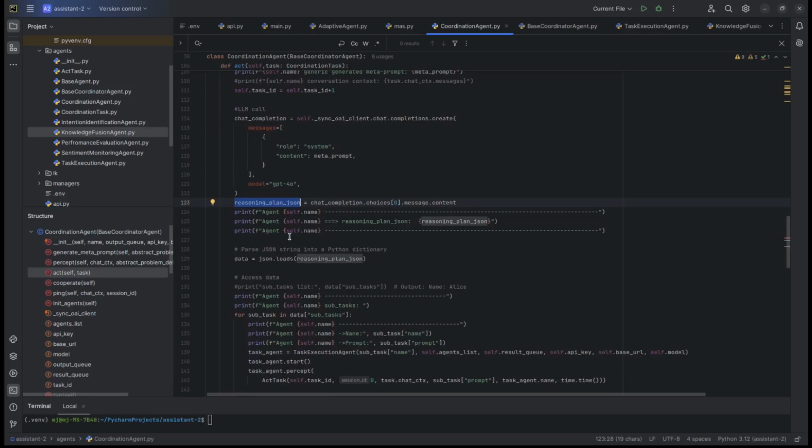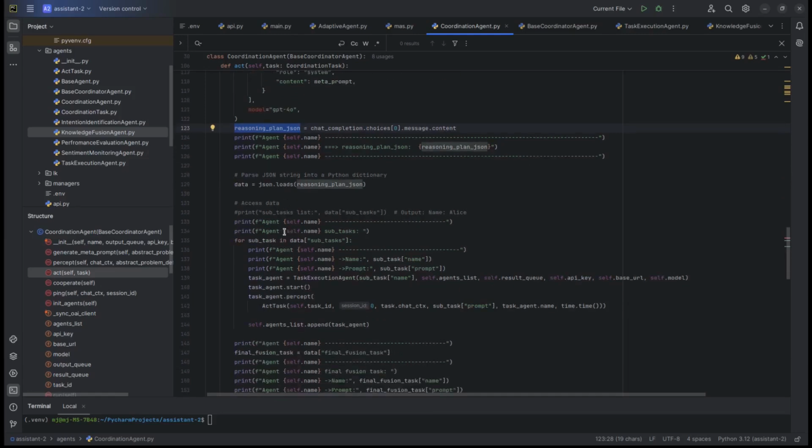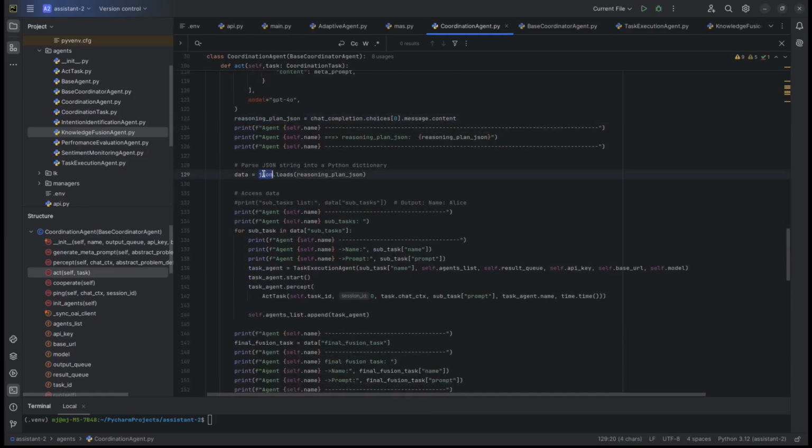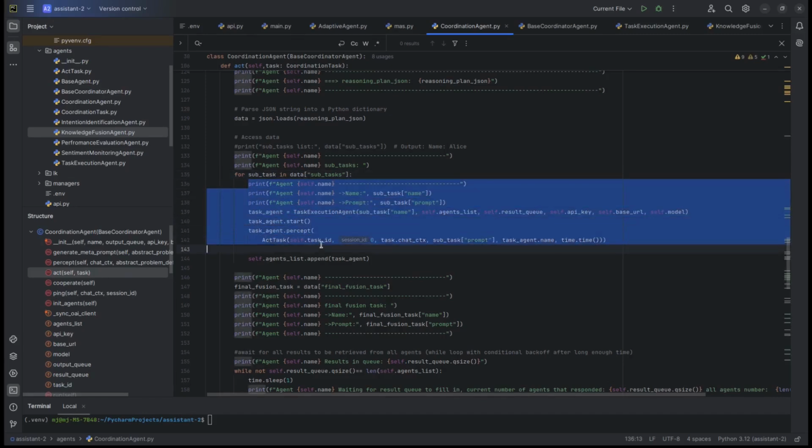So we load it using the JSON library and extract all those subtasks, because in the next step shown over here, for each subtask we will be creating our task execution agents.